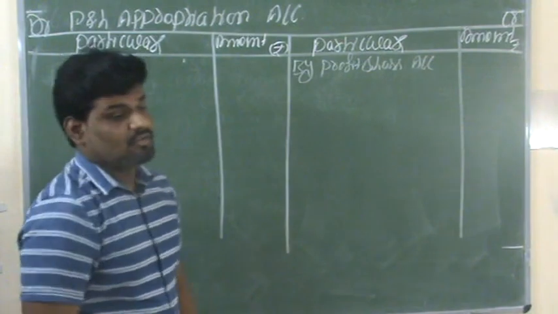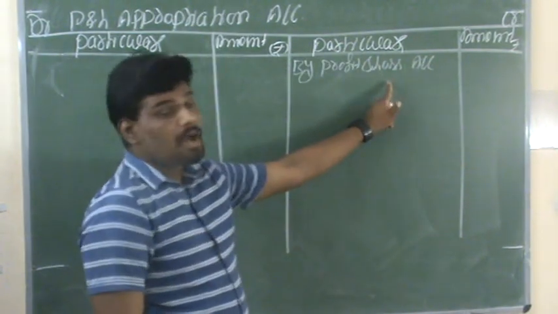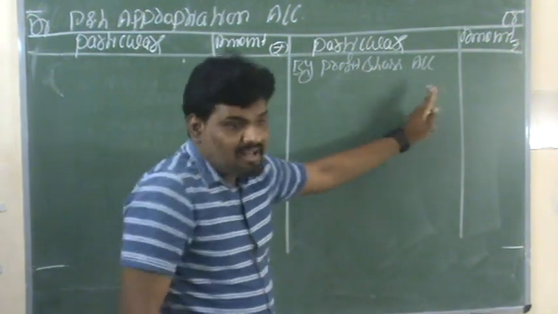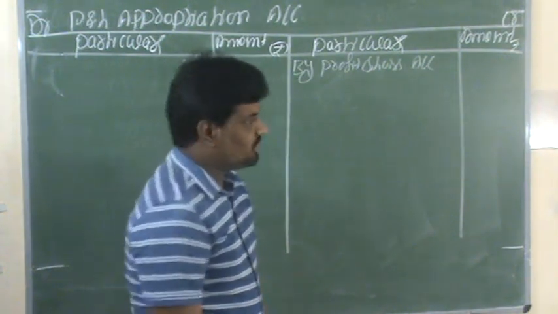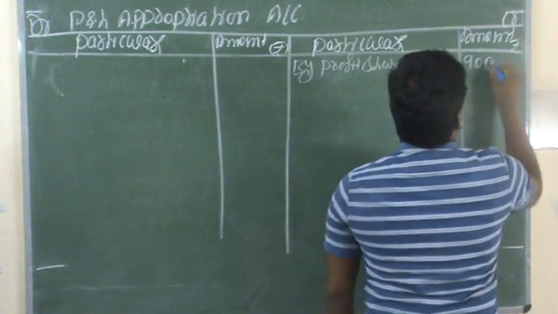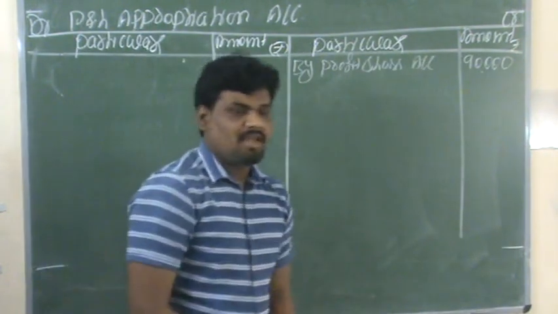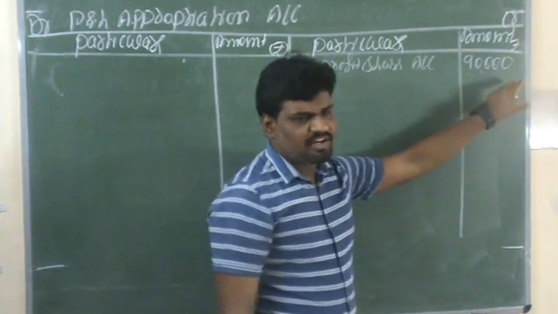profit and loss account. This balance we can show by way of trial balance or by net profit or by profit and loss account. This is the total profits during the year. The total profits are 90,000. This is the actual total profit in the business organization. So this is the total profit, right?